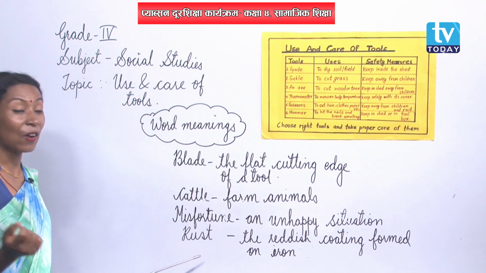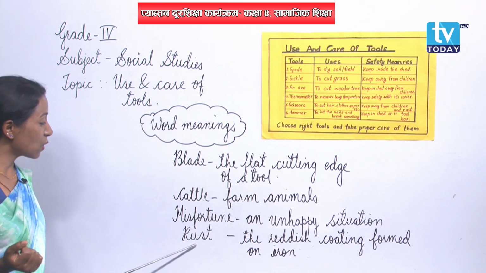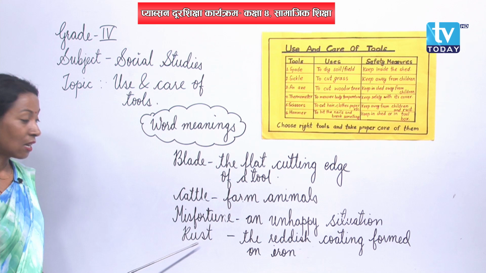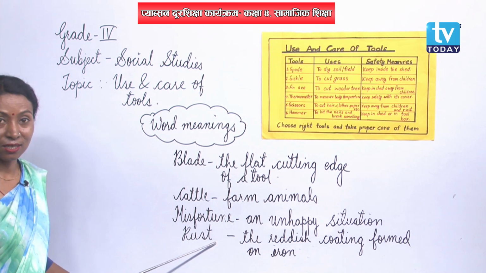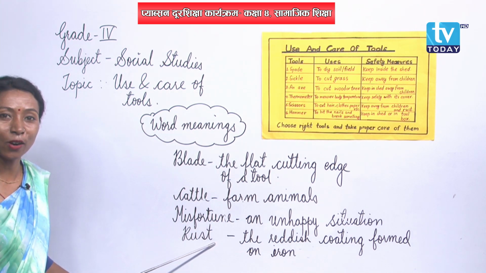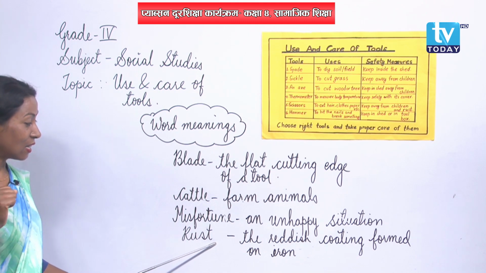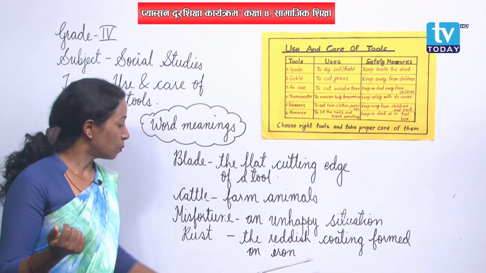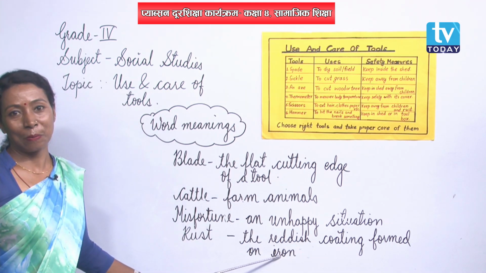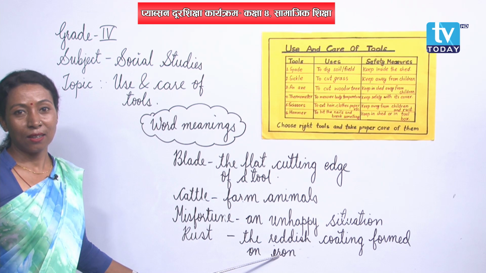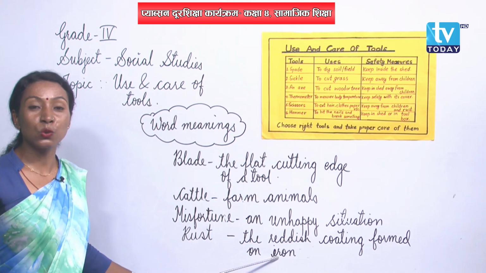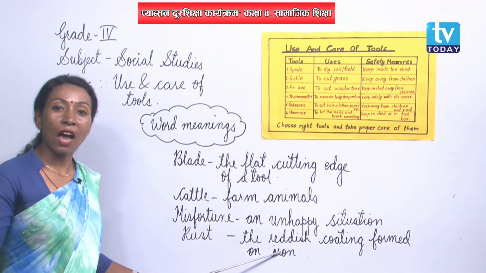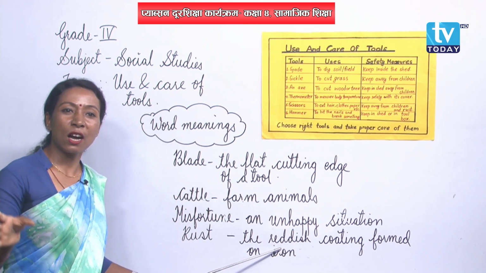Then the next final word is R-U-S-T, rust. Have you heard this word before? Then listen, what does it tell? The reddish coating formed on iron. Have you seen some iron tools just left outside in the sun, water, air?